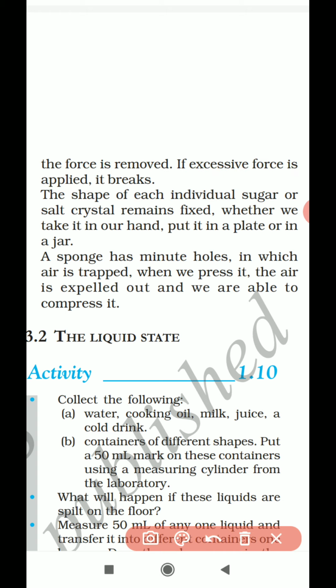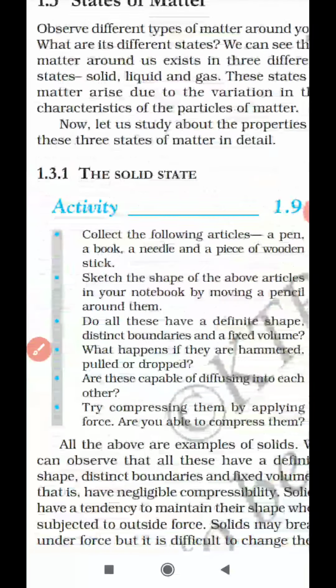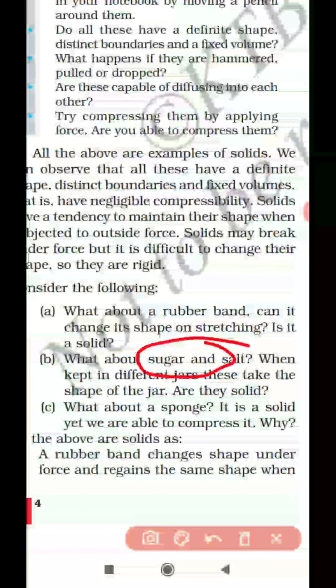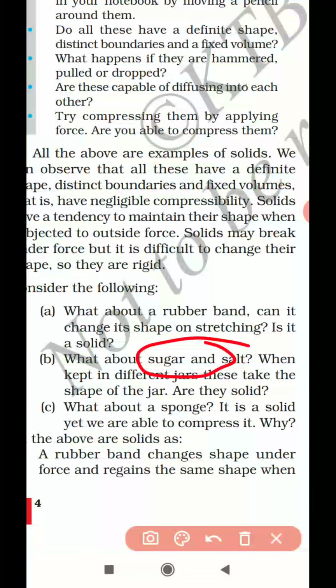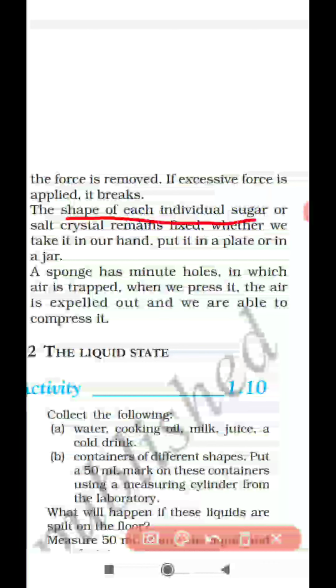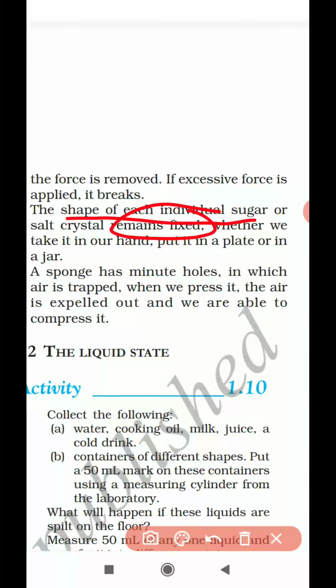Similarly, we have a second example here. The second example they have given is sugar and salt. Whether sugar and salt are called solids or not. Yes, of course they are called solids. The explanation is given here: because the shape of each individual sugar or salt crystal remains fixed, whether we take it in our hand or put it in our plate or in a jar. See, what is the question?